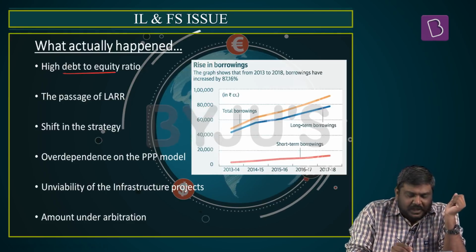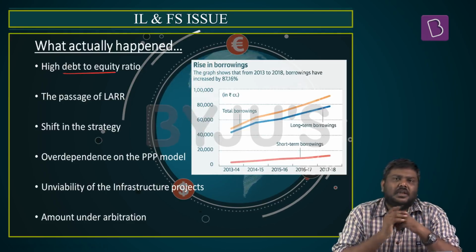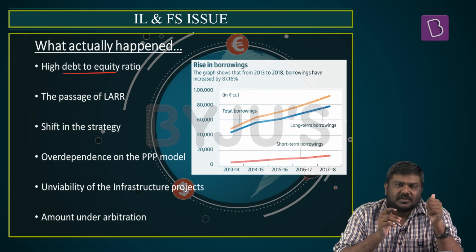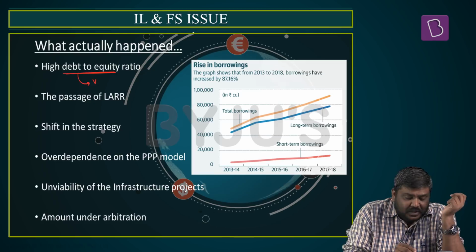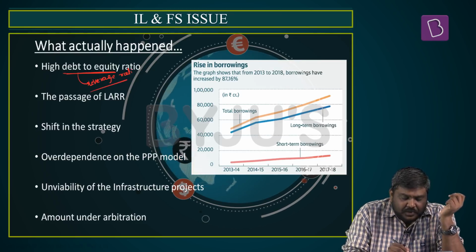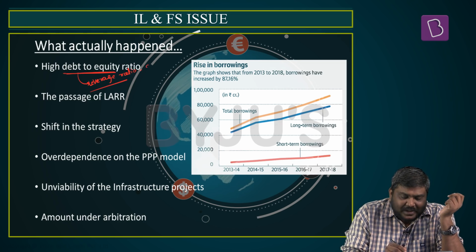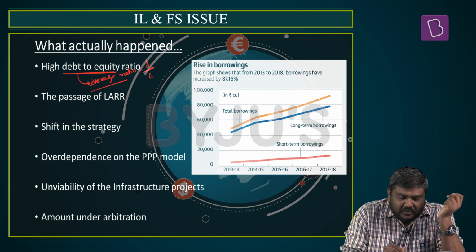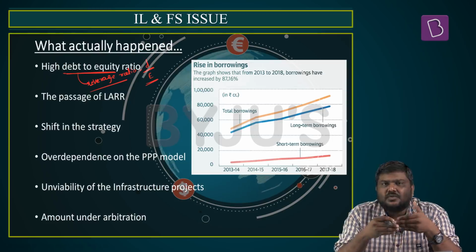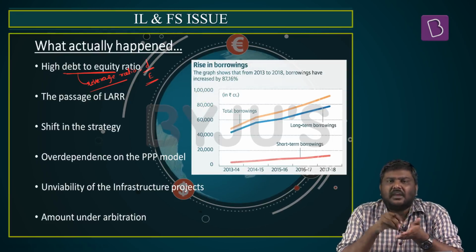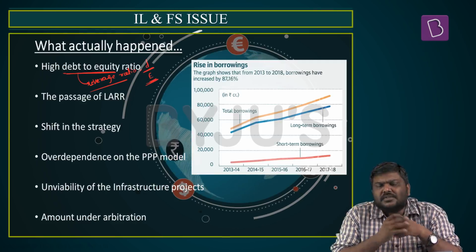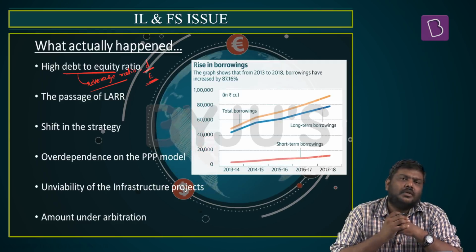First, the debt to equity ratio was very high. Please understand, either you will come across the term debt to equity ratio or else you will come across the term leverage ratio. Now what is a leverage ratio? It is nothing but how much debt has been issued with equity. Understand this? How much debt instruments, or what is the value of the debt instruments, have been issued keeping equity as a base.